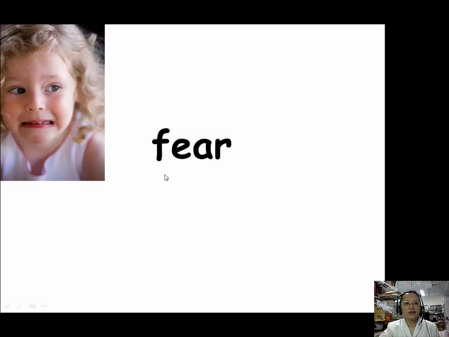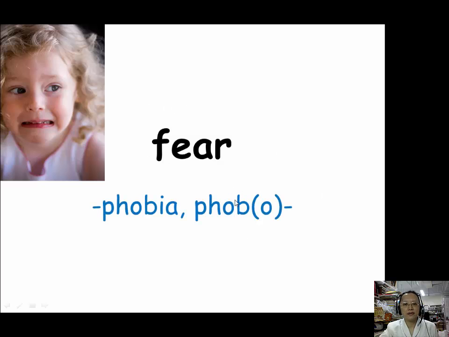Let's review what we've learned for fear. We have one prefix, phobo, P-H-O-B-O, and then two suffixes. One is phobia, P-H-O-B-I-A, and the other one is phobic, P-H-O-B-I-C. And phobia is for noun, and phobic is for adjective.